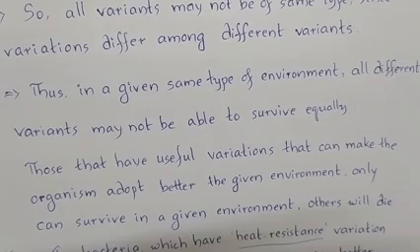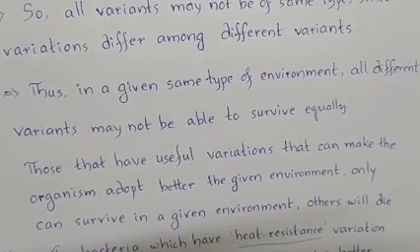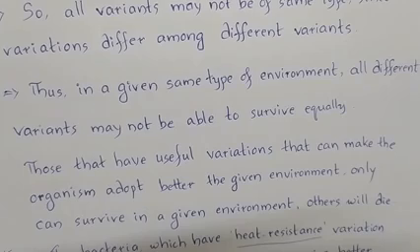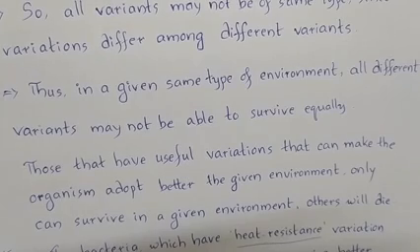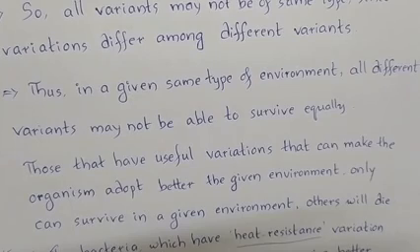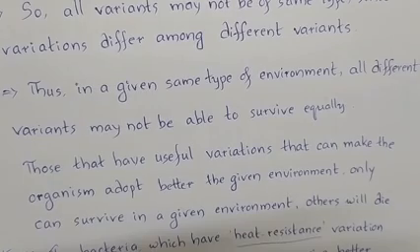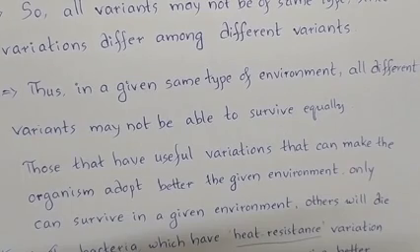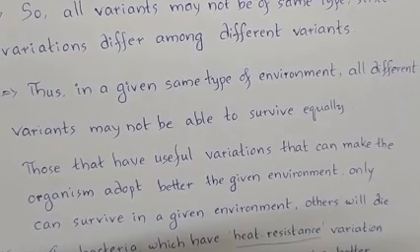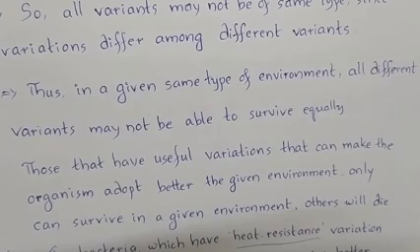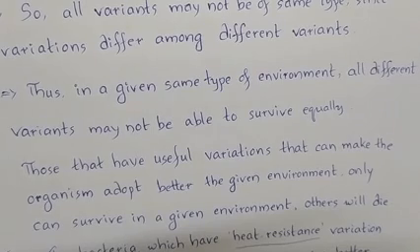Suppose there are 100 bacteria living in a particular given environment. All these 100 bacteria belong to the same species, and these bacteria have different specific variations. So there are different variants, and some bacteria have such variations by which they are able to adapt better to the given environment than the other bacteria. Then obviously what will happen? The bacteria which could not adapt better may not be able to survive successfully and may even die.